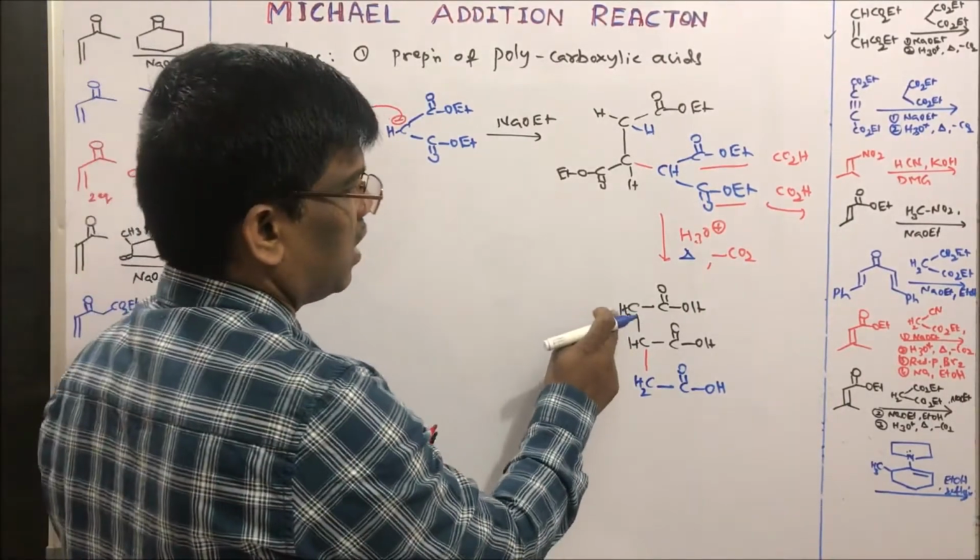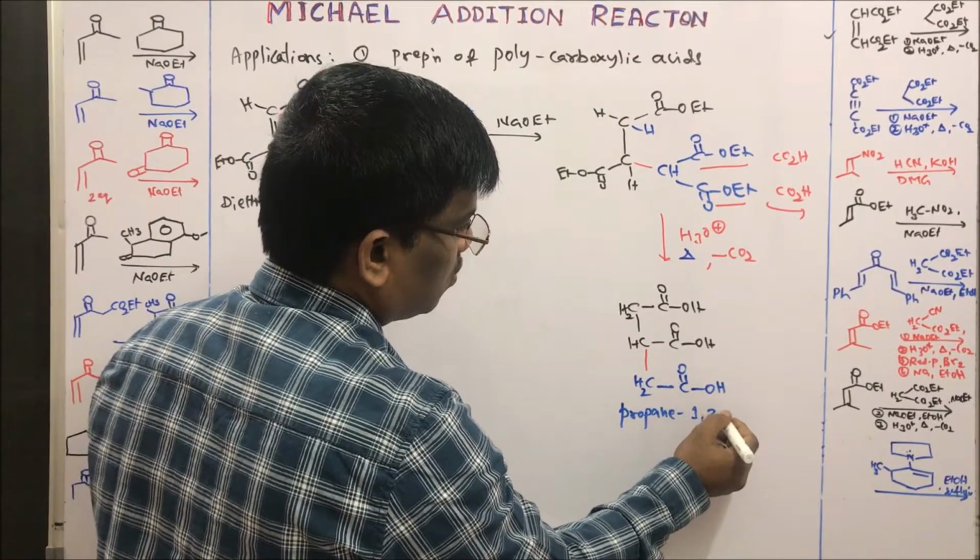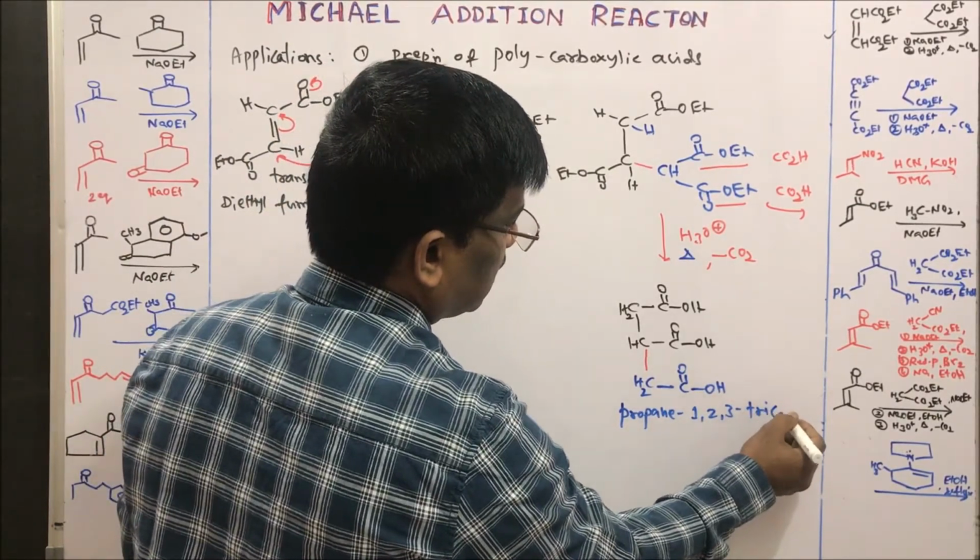What is this? 1, 2, 3 tricarboxylic acid of propane.